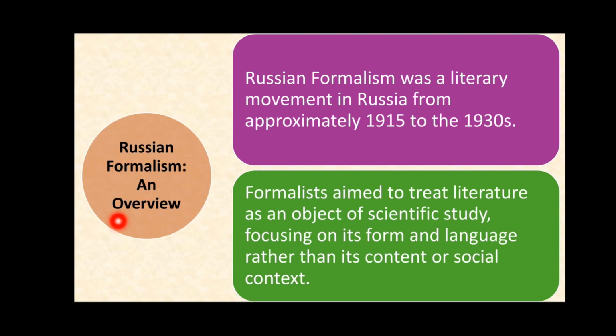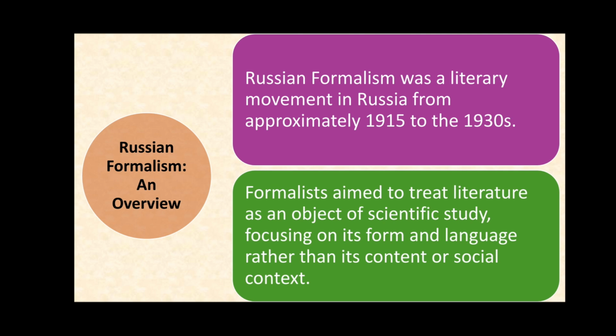Russian formalism, an overview. Russian formalism was a literary movement in Russia from approximately 1915 to the 1930s. On the previous slide we discussed that the beginning of stylistics was in the early 20th century. So what was going on in the early 20th century?